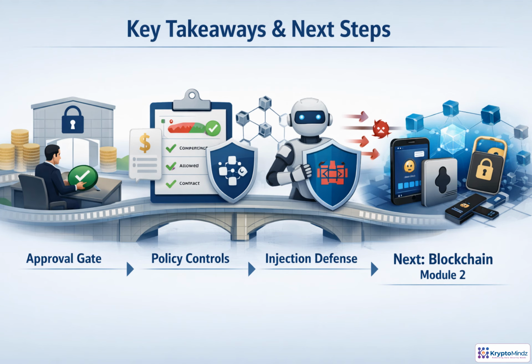Agent safety is what turns useful automation into trustworthy deployment. Keep humans in the loop for irreversible or high-impact actions. Use policies to limit spend, contracts, and chains. Treat external content as hostile by default. Next, we'll build the blockchain foundation: wallets, keys, signing, and on-chain data.